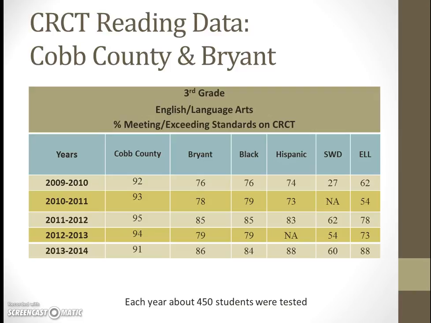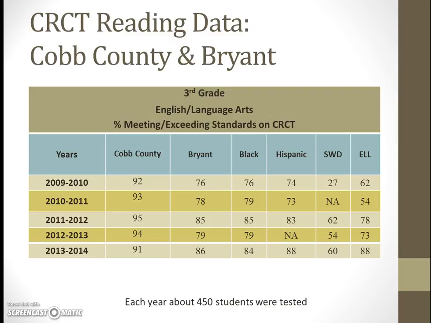Here you can see our third grade ELA data, and we're going to look at our ELA data for third, fourth, and fifth grade. And based on the data, we can see for our third grade scholars here at Bryant Elementary that the student groups have increased performance by at least 5%, while our ELL students have increased by 15%. So each student group has shown an increase. And that is exciting because English language learners have a hard time because they aren't familiar with the language. So to see an increase over the last several years after the 2010-11 school year is exciting.